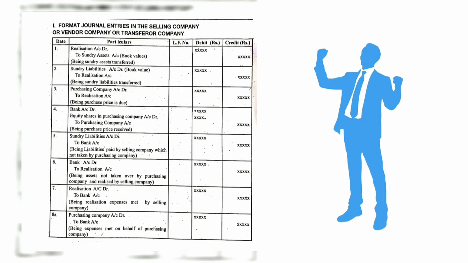And the sixth entry is bank account debit to realization account. Here the assets which are not taken over by the purchasing company are realized by the selling company. So we are making the entry bank account debit to realization account.